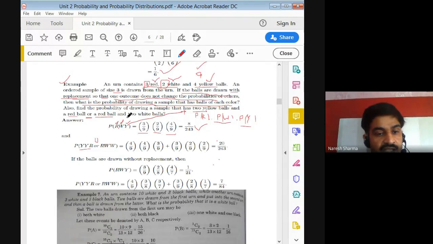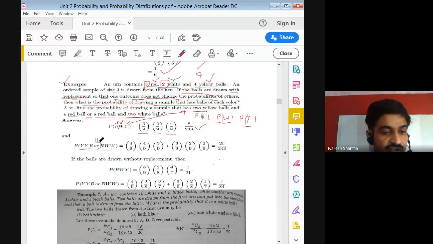The other event is 1 red and 2 white balls. So 'and' is there between all these three. So we may say R W W, you may use intersection here, may use dot, may use 'and', or you may write in continuation. And we know that in the additive law, when we have the 'or' sign, we can use plus.